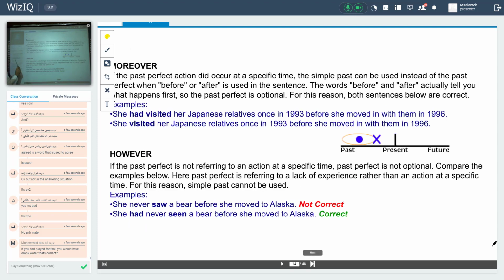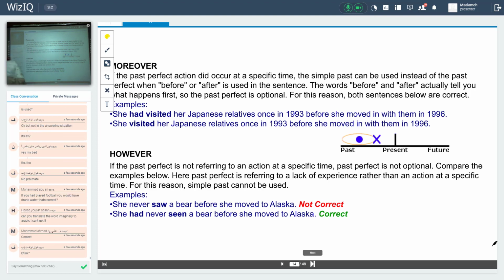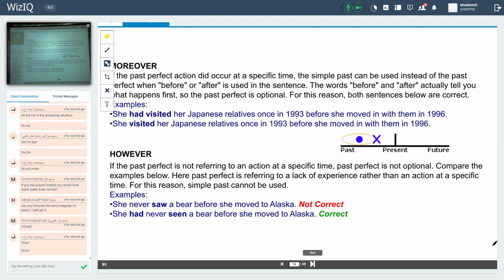Number 4. Moreover, the past perfect action. Excellent, Muhammad. Muhammad, give us an example. Okay, correct. The past perfect action did occur at a specific time. The simple past can be used instead of the past perfect when before or after is used in the sentence.